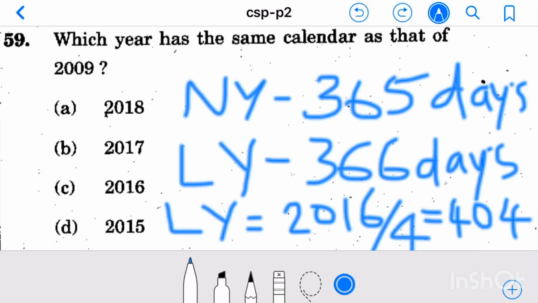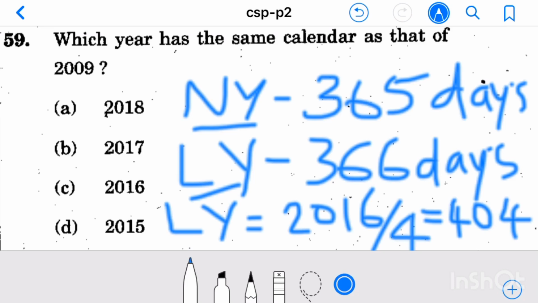Before doing this question, we need to know what is meant by a normal year and what is meant by a leap year. A normal year has 365 days, whereas a leap year has 366 days because in its February there are 29 days. Then how do we know whether a given year is a leap year or not? If a given year is exactly divisible by 4, then that will be a leap year.